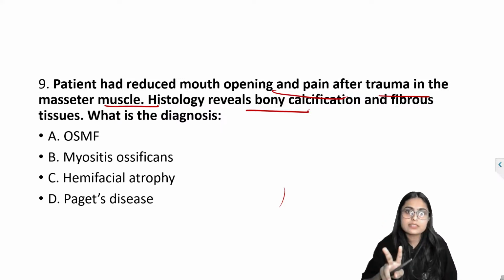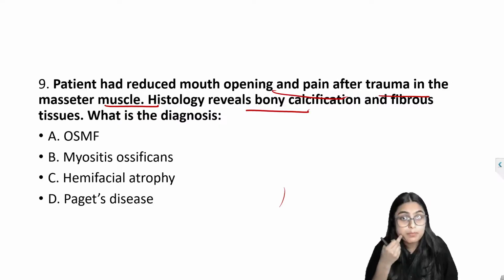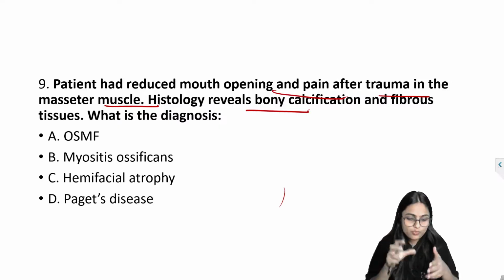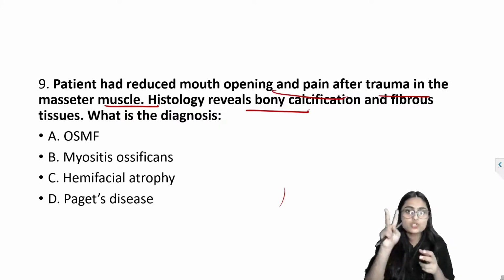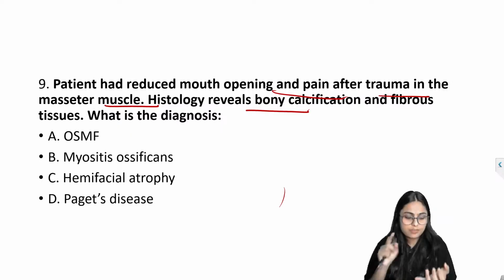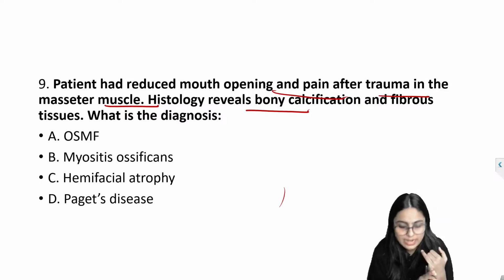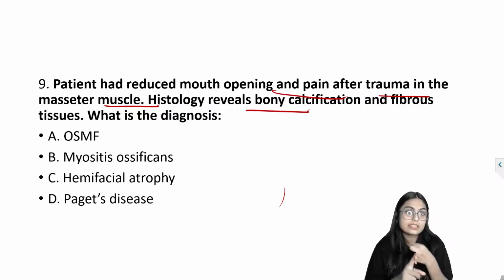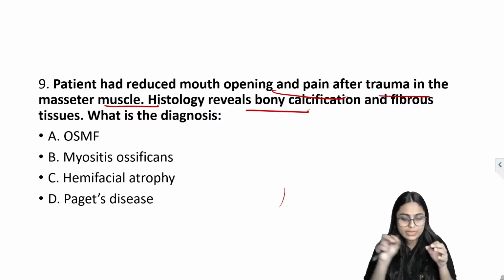So these two muscles are at risk with mandibular block. Localized myositis ossificans due to mandibular block: first is the anterior attachment of temporalis, second is the medial pterygoid. You can just write down these two names.